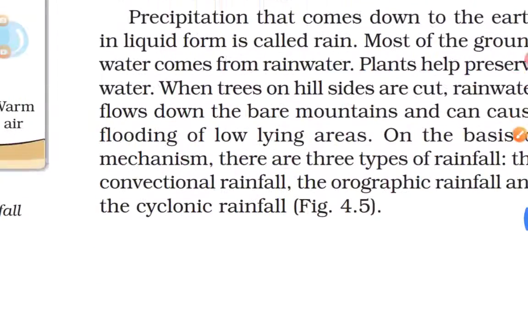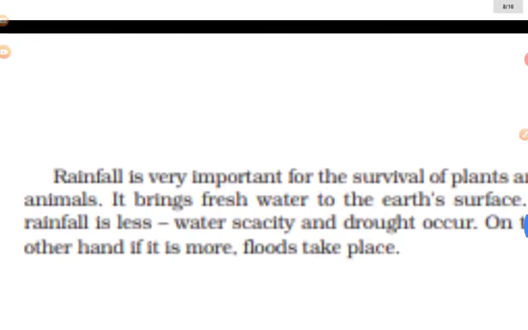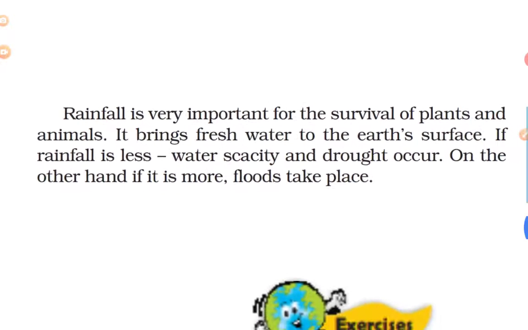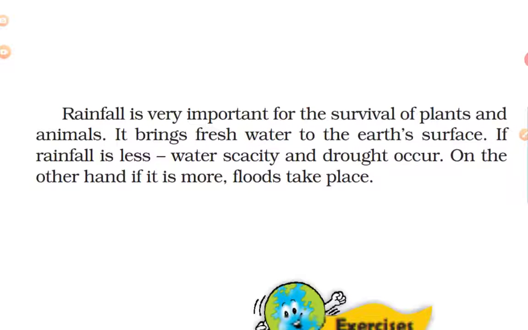So after that, rainfall is very important for the survival of plants and animals. It brings fresh water to the earth's surface. If rainfall is less, water scarcity and drought occur. On the other hand, if it is more, floods take place. So both of the things are there.